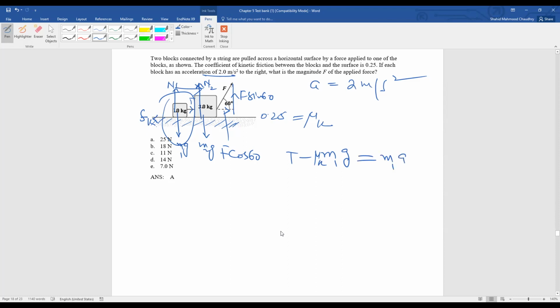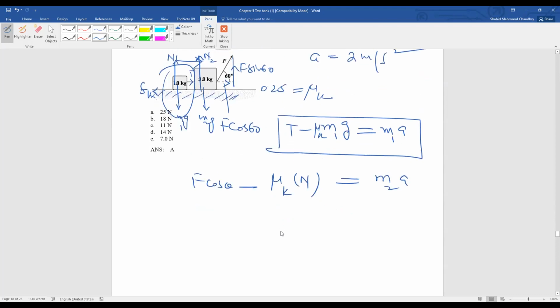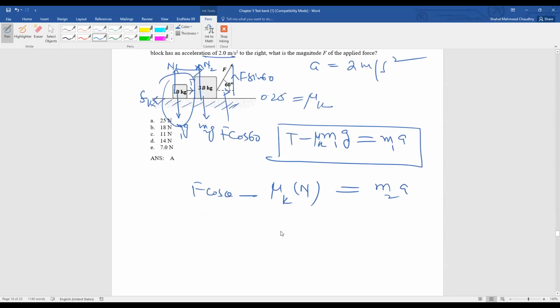Now you can solve it and write the equation in this form. For the other block, the 3 kg block, you can write the equation: F cos 60 in the right side minus mu K into N is equal to M2A. Now the question is, what is the value of N? Here N means N2.